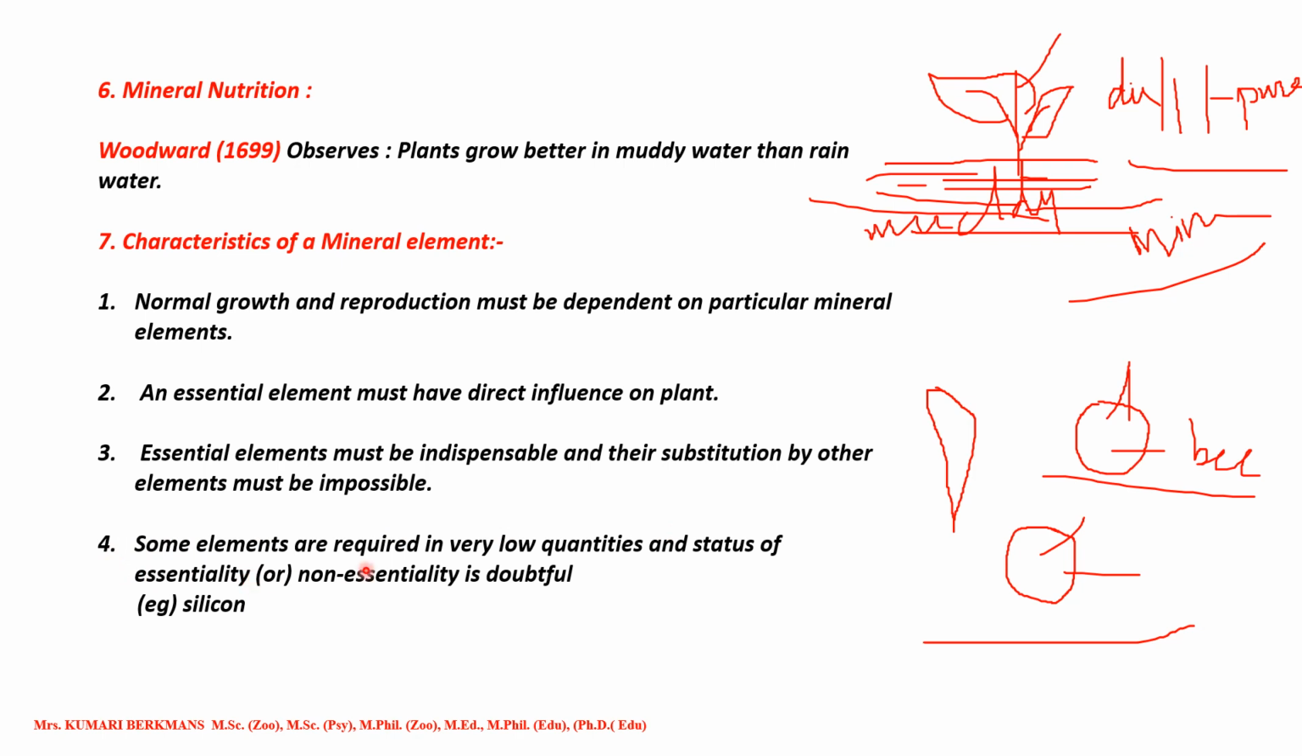Some elements are required in very low quantities, with the status of essential or non-essential. Some minerals the plants need in high quantity, and some they need in low quantity. We find this out through various studies, and according to that the farmers are educated by the government to grow various crops. So minerals are very important for plants also.